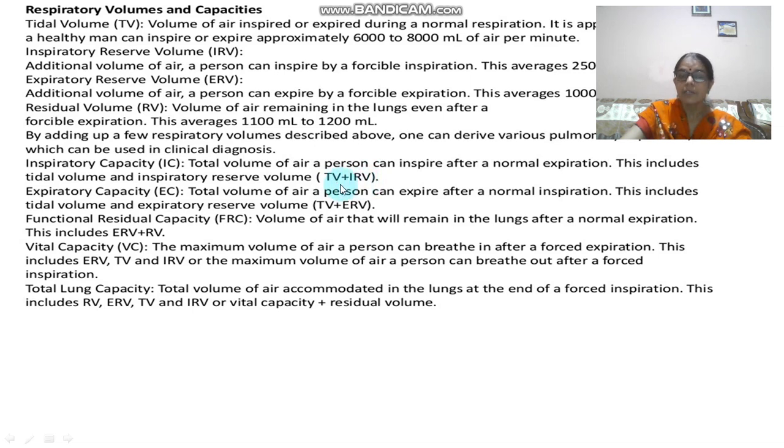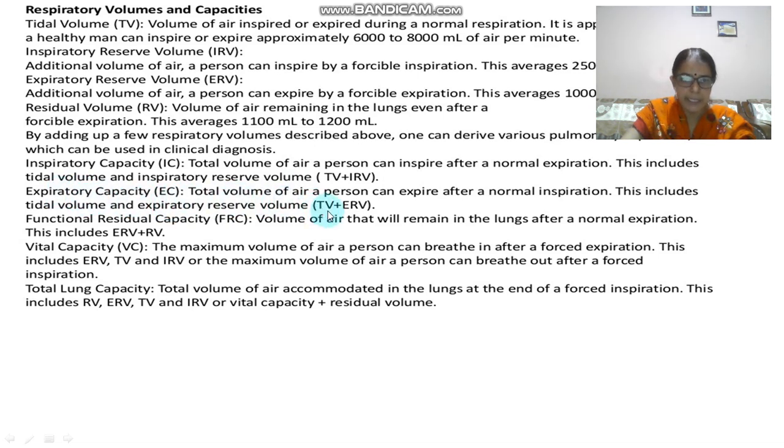Means what was the TV? It was the volume of the air normally inspired by you. And what was IRV? It was the additional volume of the air that you had inhaled during the process of forceful inspiration, right? Next one, it is the expiratory capacity.